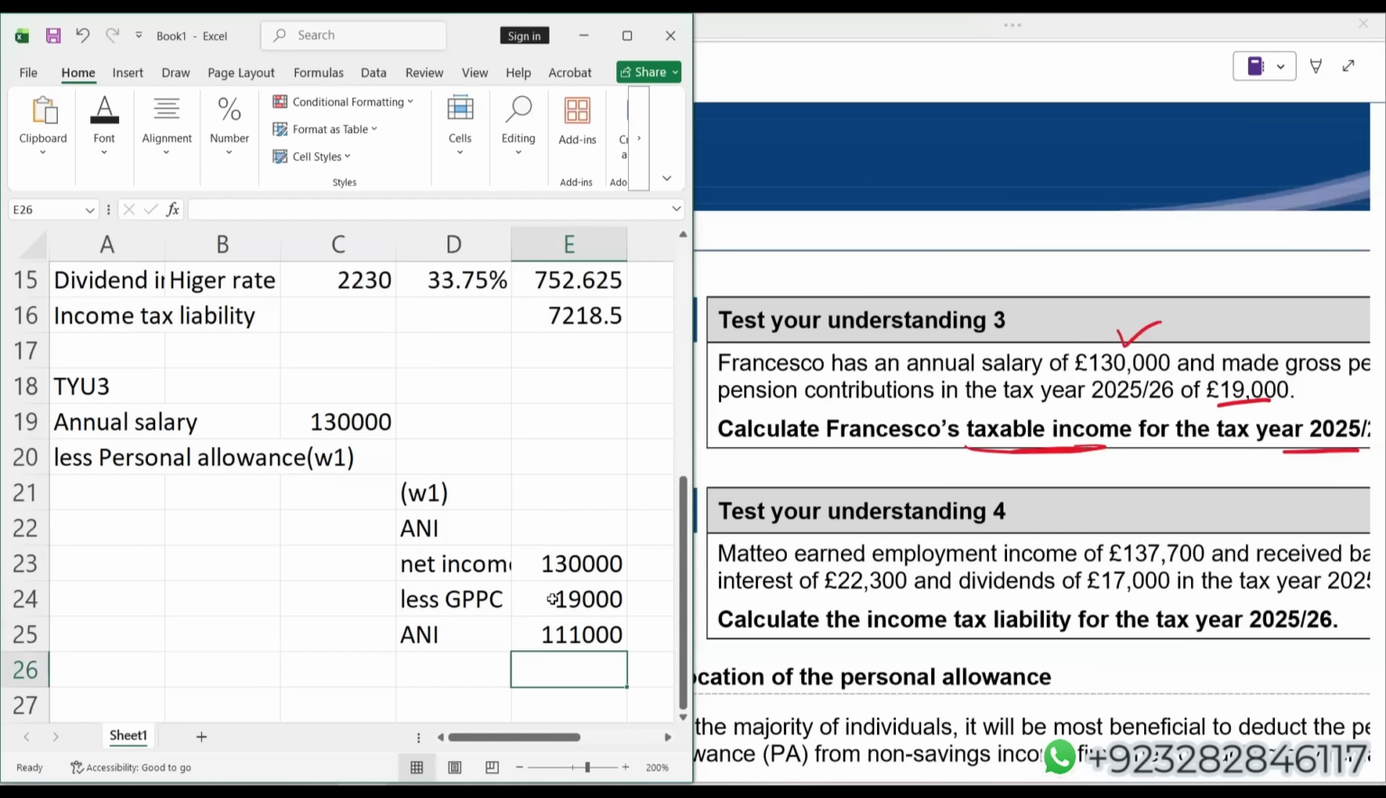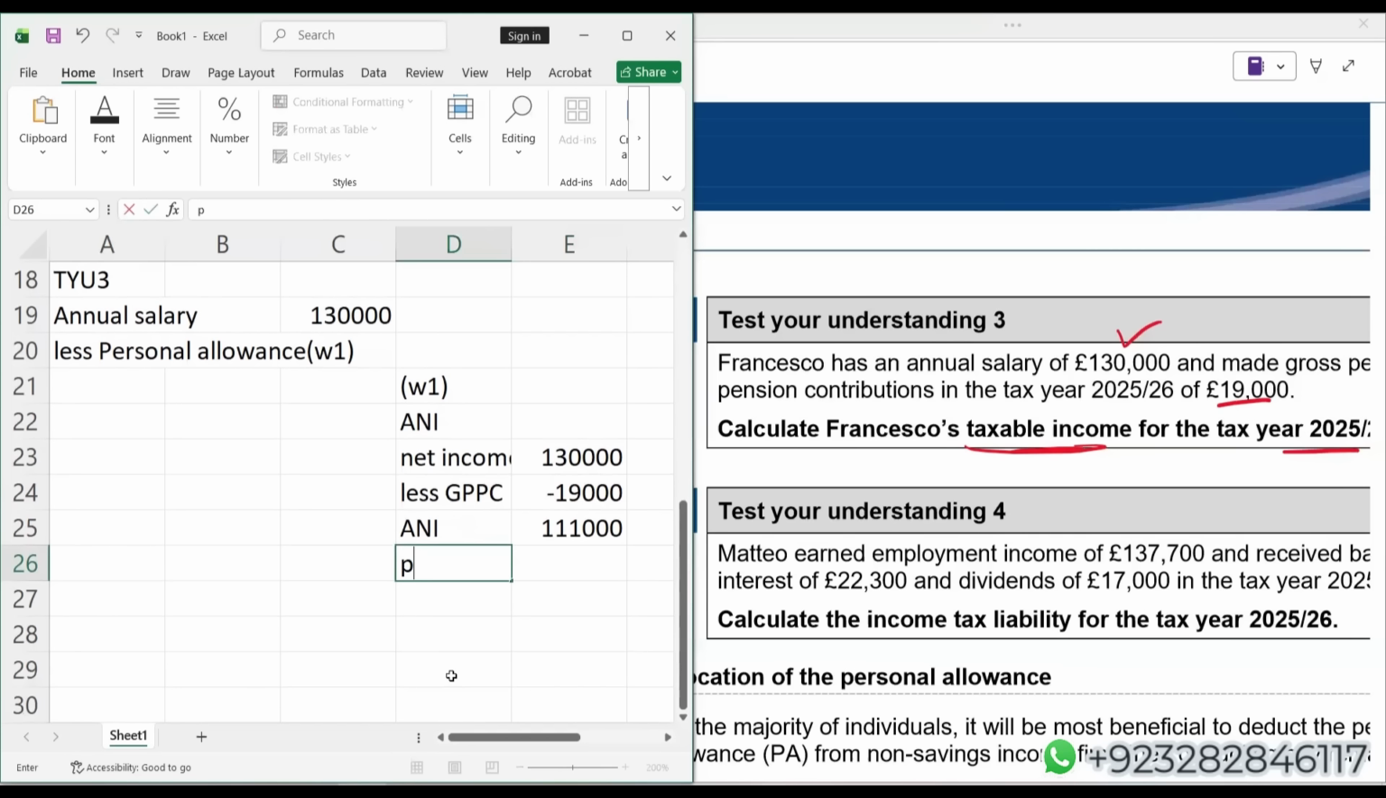Student, you can see that adjusted net income is more than 1 lakh. So obviously personal allowance will reduce. Normally the personal allowance is 12,570. Less, this individual will not get the same personal allowance.